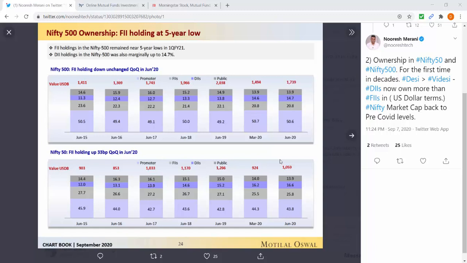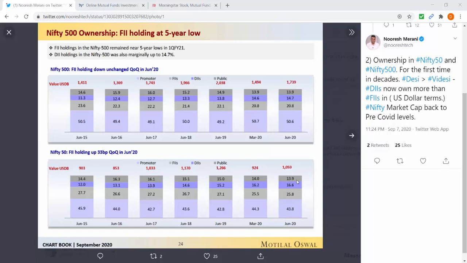Today I came across a very good data point which was found in a Motilal Oswal report. It is regarding the ownership structure of Nifty 50 and Nifty 500 companies. As you can see, the June 2020 holdings of Nifty 50, where this is promoter, this is FII, this is DII and this is public holding.